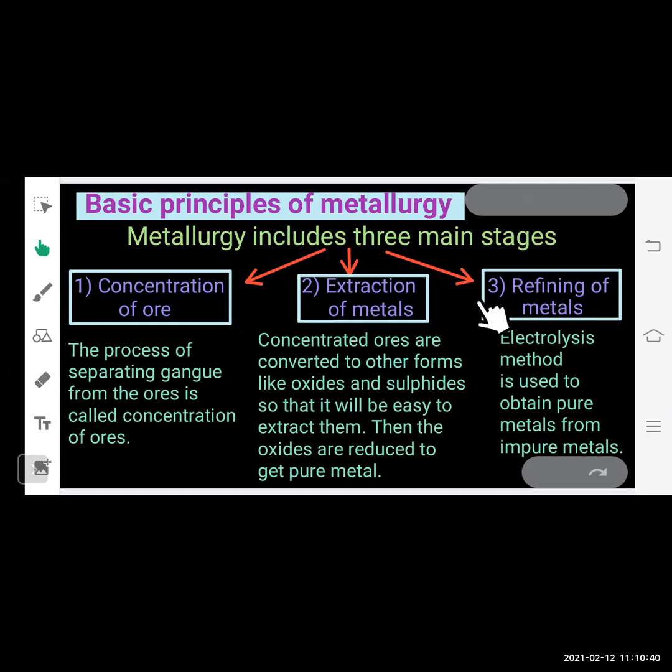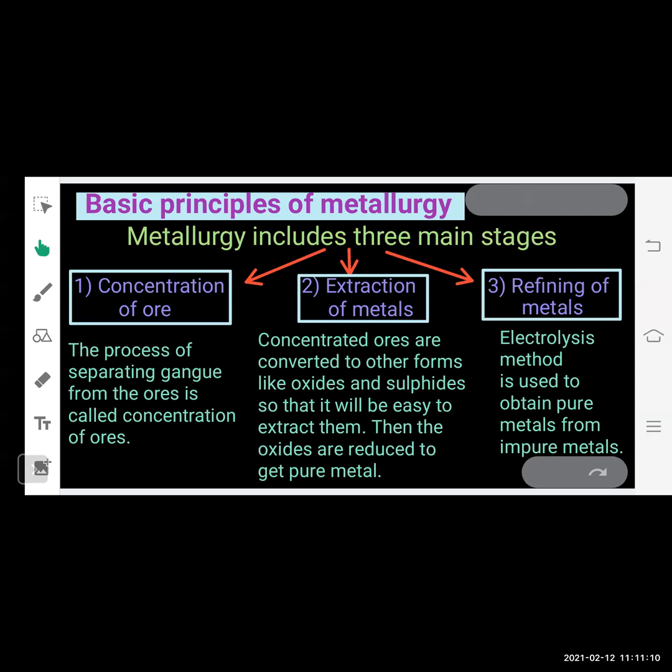So in the concentration of ore, the process of separating gangue from the ores is called concentration of ore. Gangue, we know, is the unwanted particles like sand, soil, or rocky material present in it, and we can remove it by physical processes. So this is the concentration of ore. When the gangue particles are removed from the ore, we do the extraction of metals.